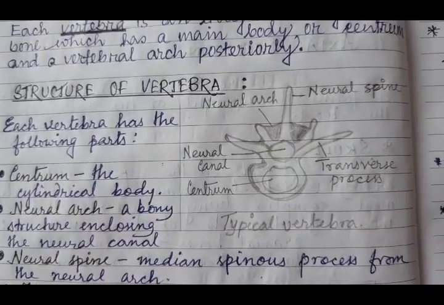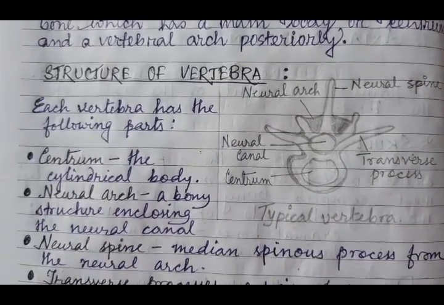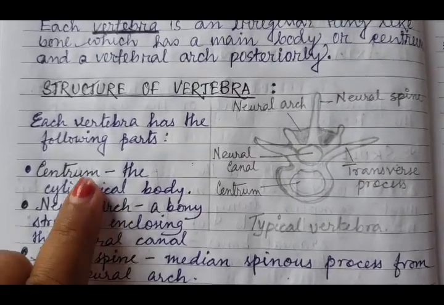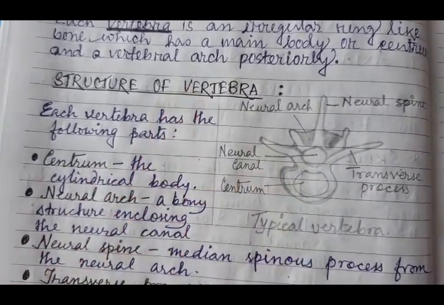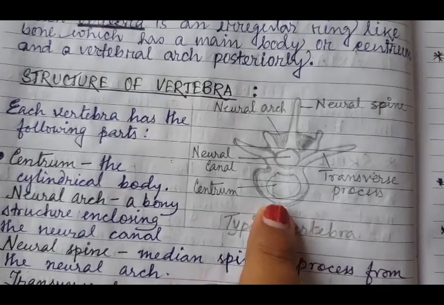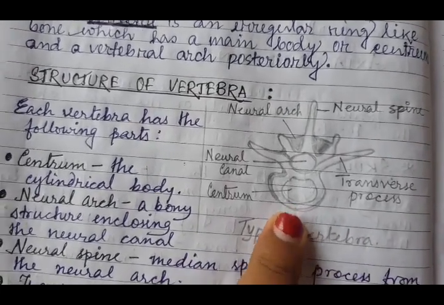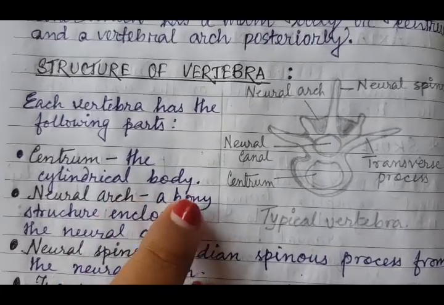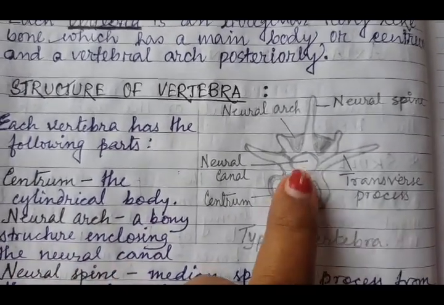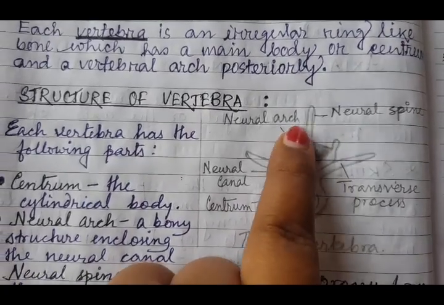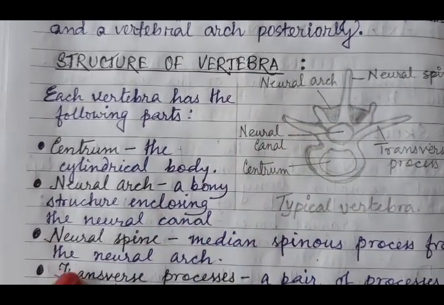The structure of a typical vertebra consists of mainly 4 parts. The first one is the centrum, the cylindrical body, which was already mentioned. That is the weight-bearing part of the body. Then the neural arch, a bony structure enclosing the neural canal. This is the neural canal, so this portion is the neural arch.